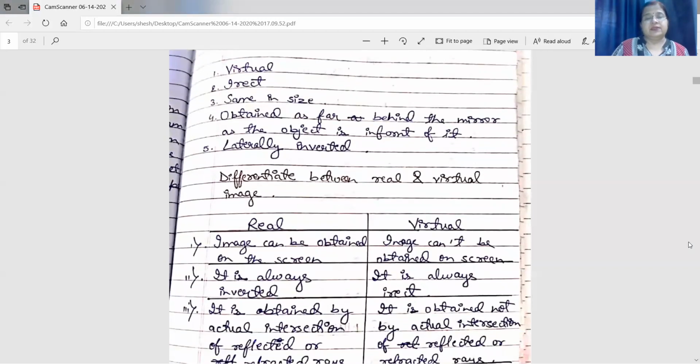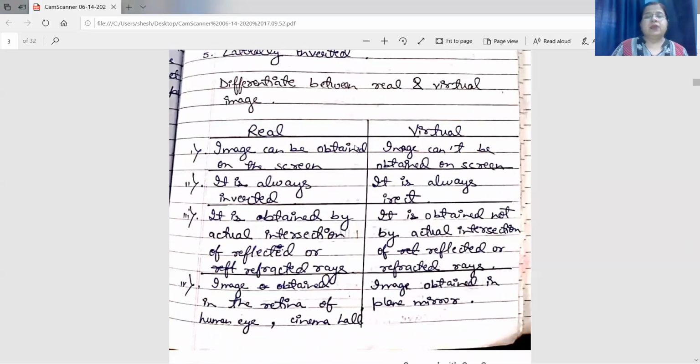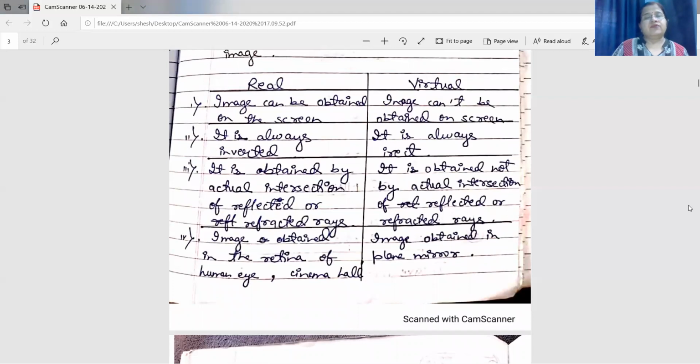Now, the difference between real and virtual image, you all have read it in class 7. Again, it is only a revision. A real image can be obtained on the screen. A virtual image cannot be obtained on the screen. A real image is always inverted. A virtual image is always erect. A real image is obtained by the actual intersection of reflected or refracted rays, whereas a virtual image is obtained not by the actual intersection of reflected or refracted rays. The image obtained on the retina of the human eye is an example of a real image, whereas the image obtained in the plane mirror is an example of a virtual image.